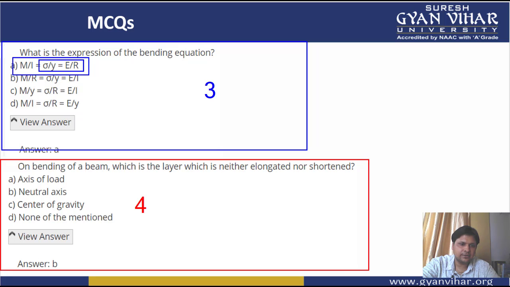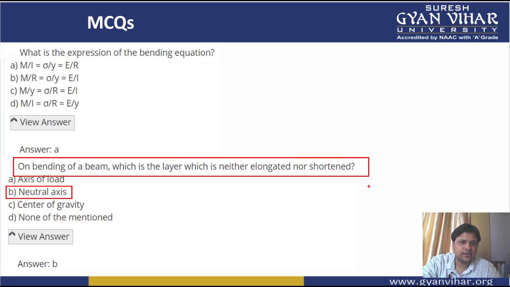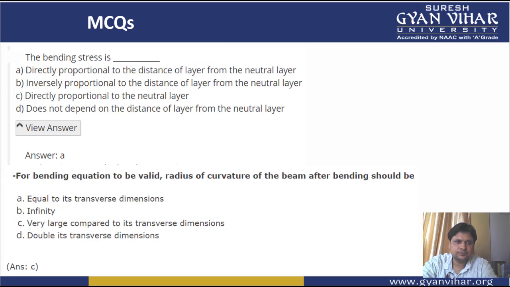We all know, students, that it is known as the neutral axis. It is your neutral axis. On bending of a beam, the layer which is neither elongated nor shortened is option B, that is neutral axis.